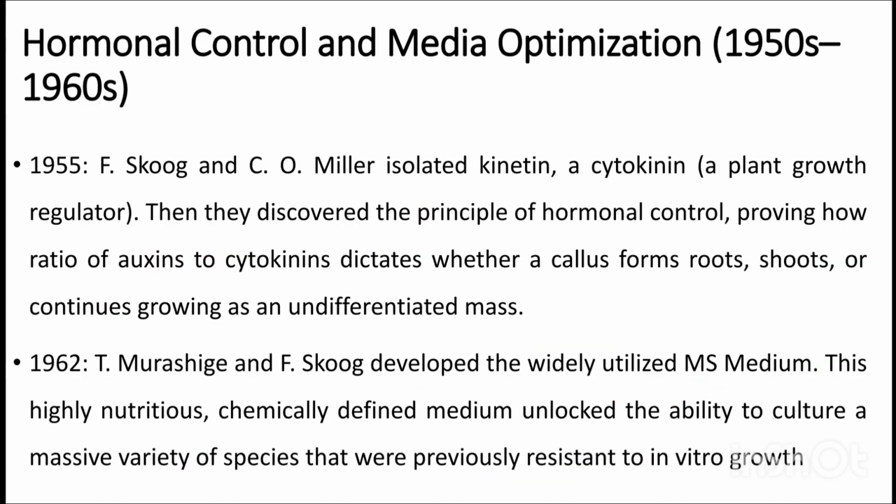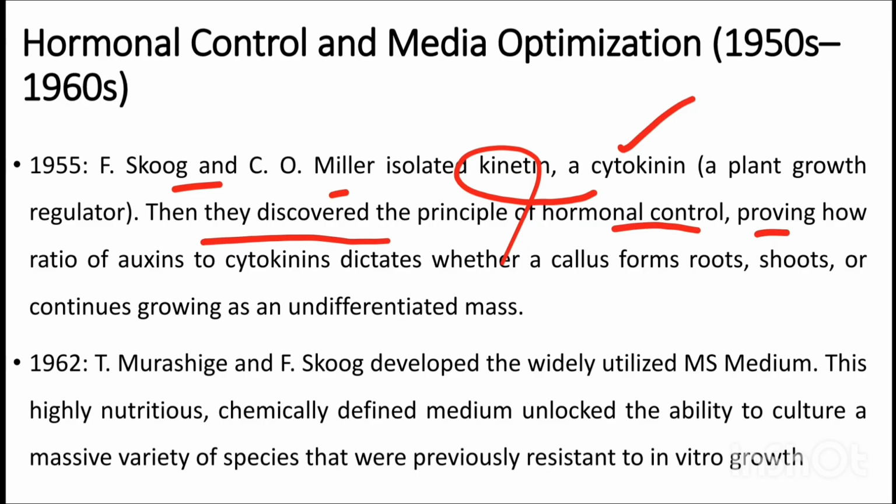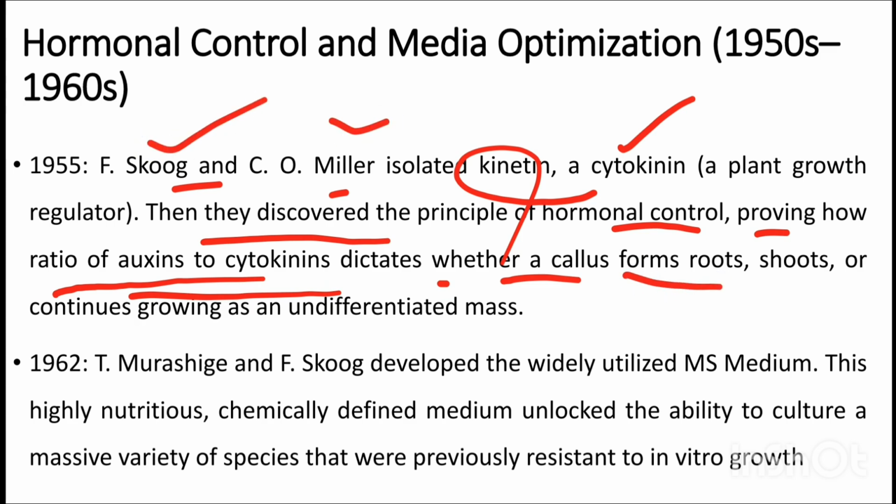Next, in 1955, Skoog and Miller isolated kinetin, which is a cytokinin. They discovered the principle of hormonal control, proving how the ratio of cytokinin to auxin dictates whether a callus forms root or shoot. So Skoog and Miller discovered that the cytokinin auxin ratio plays a vital role in root or shoot